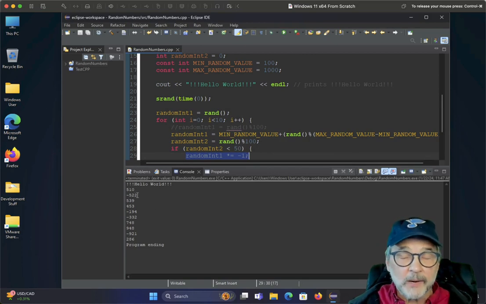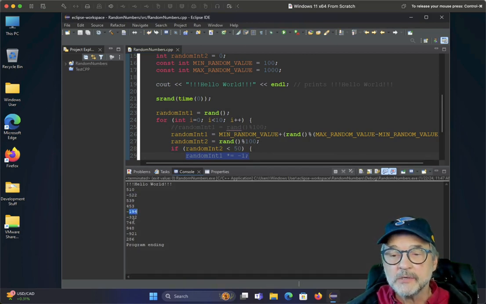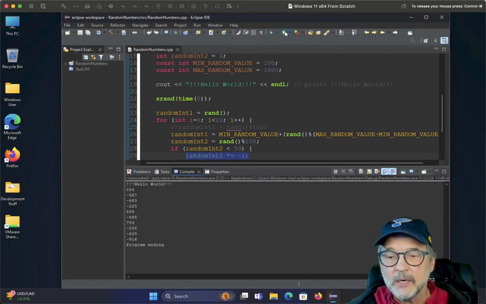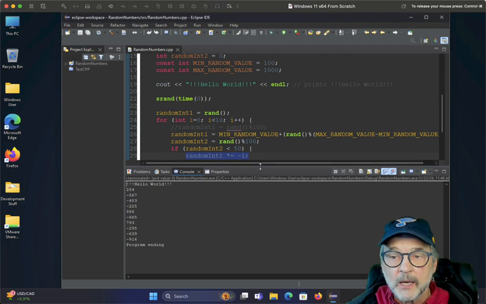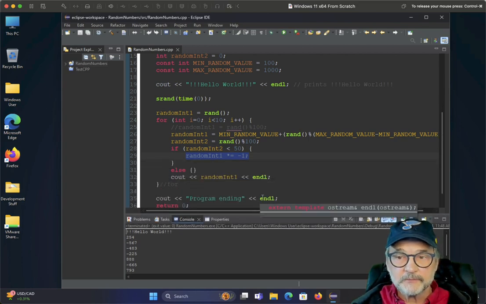All right, so one thing you might want to look at is we've got 1, 2, 3, 4 negative numbers, but we've got 6 positive numbers. Let's run it again. We've got 5 negative numbers and 5 positive numbers. Cool, let's run it again. Oh, this time we've got 2 negative numbers, which means we've got 8 positive numbers. So that's a pretty random way of doing it. And you could probably do it all in one line of code, but oh, this one, it looks like we've got 7 negative numbers and 2 positive numbers. So it's really giving us what looks like a random group of positive and negative integers.